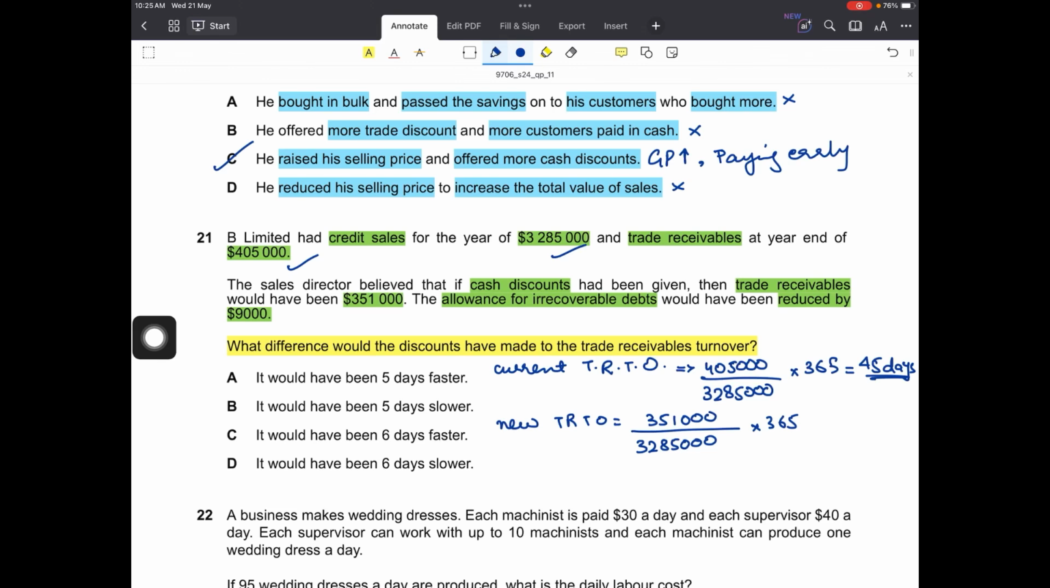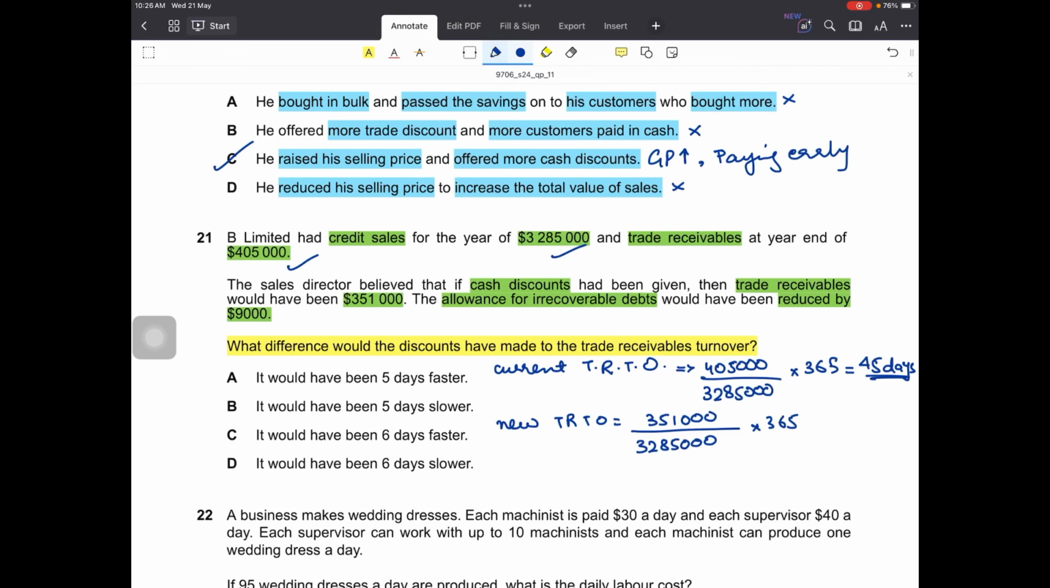incorporate allowance for irrecoverable debts in the trade receivables turnover. We just take that trade receivables which we find through sales ledger control account. In sales ledger control account, we don't incorporate allowance for irrecoverable debts, since that is just an estimation of how much debts could be turned into irrecoverable debts. So we don't use that. That is just given to confuse you.